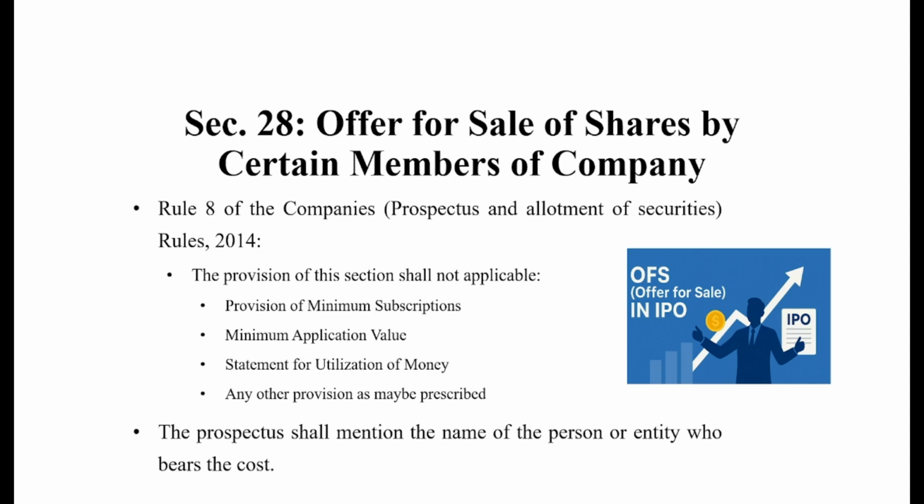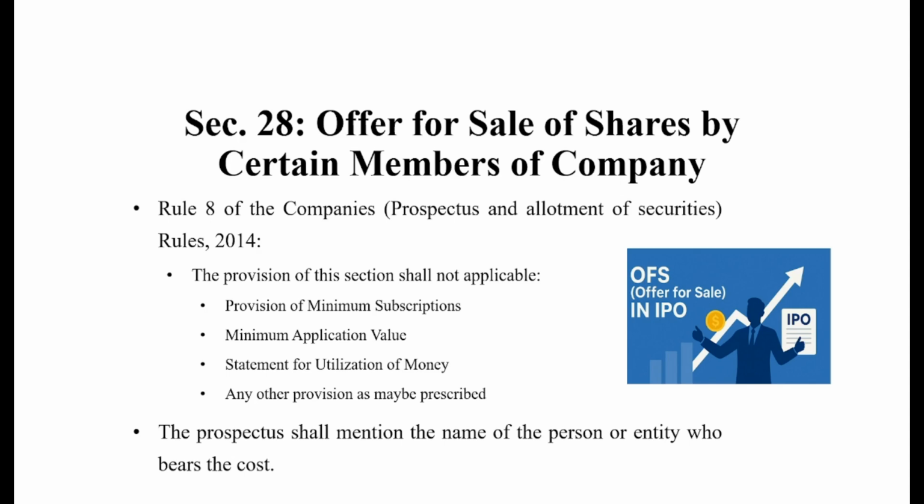We will read later in this chapter. Receipt of minimum application value is also not relevant. Preparation of a statement of utilization, meaning a utilization certificate by the board of directors, is not required here. Any other provision as may be prescribed by the Companies Act 2013 shall not be applicable in the case of section 28.